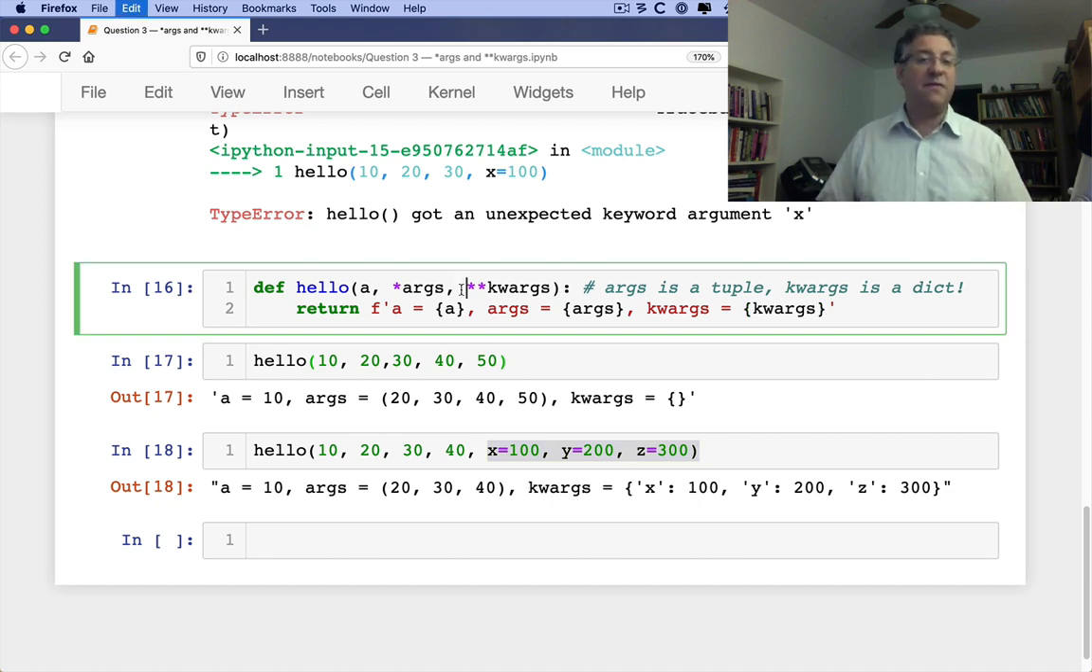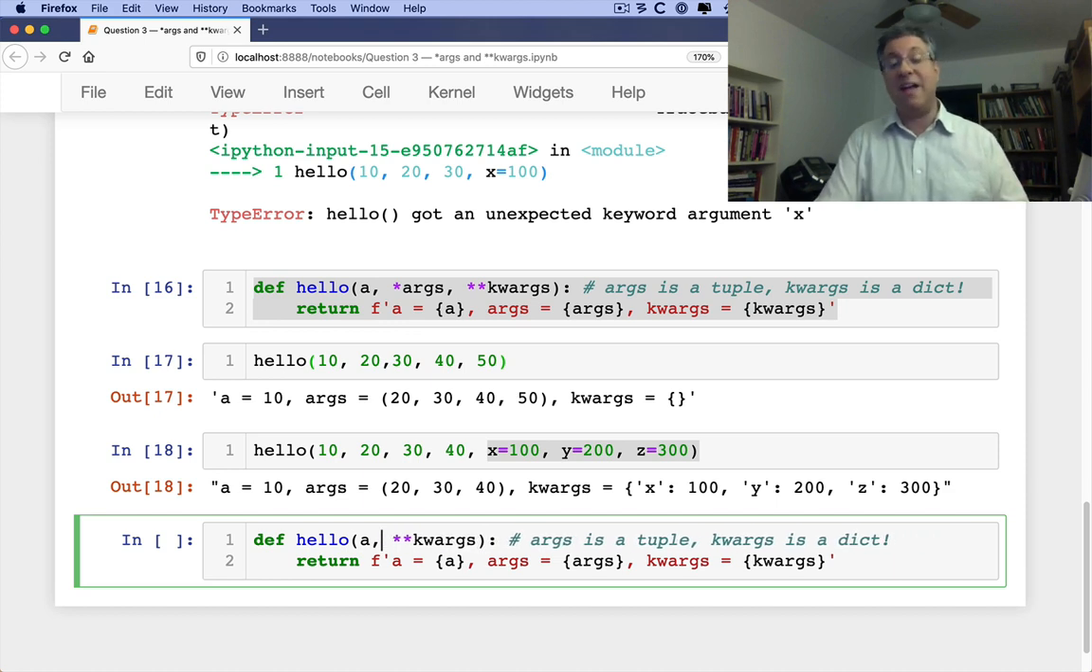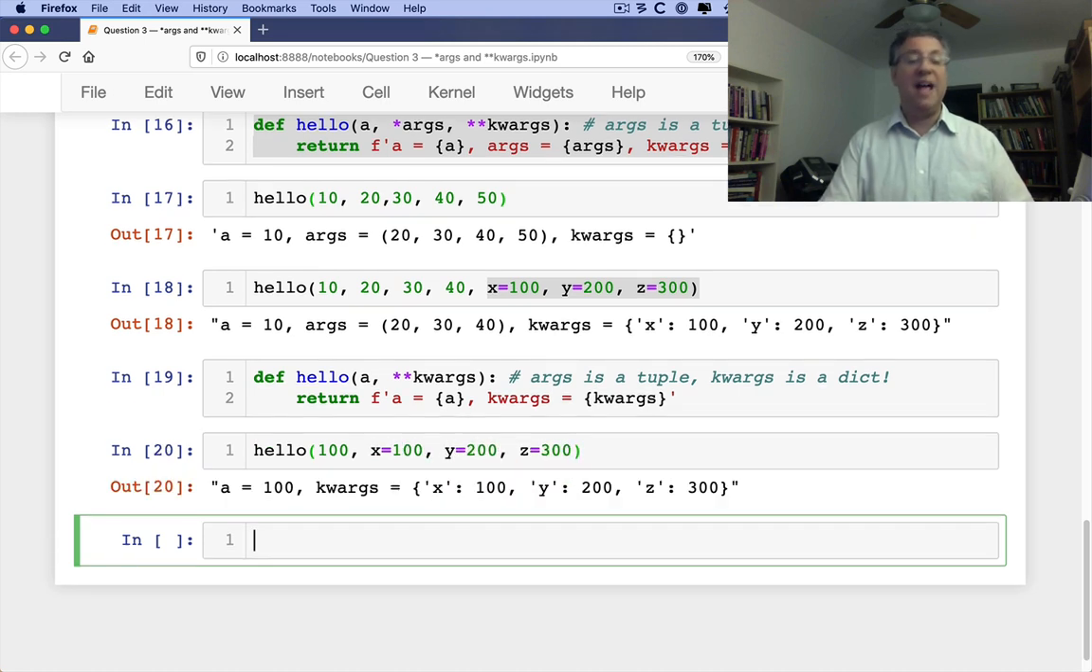Now you can of course have a function that only takes keyword arguments, or only takes one positional argument and keyword arguments. You don't need to have both splat args and double splat kwargs. In fact, I would say most functions are going to be like that. And so now I can say here, hello of 100, and then I can say x equals 100, y equals 200, and z equals 300. And now you'll see that a is sure enough 100, and then we have x and y and z. So splat args creates a tuple. Double splat kwargs creates a dictionary, always.